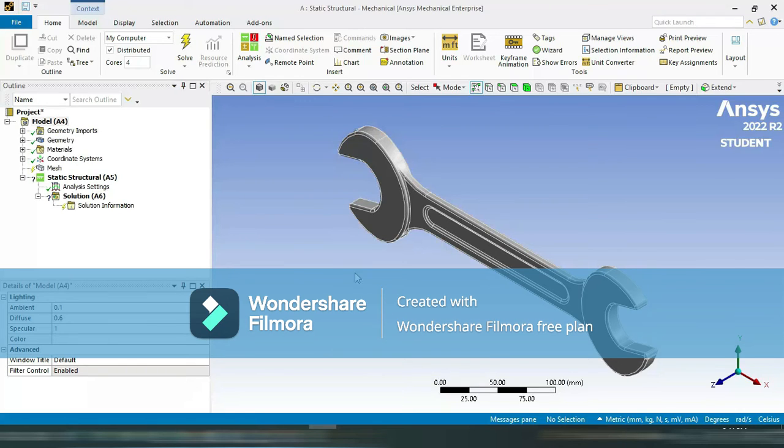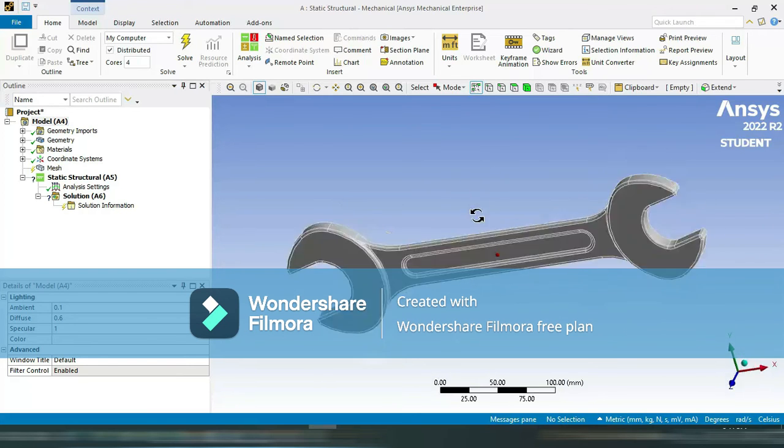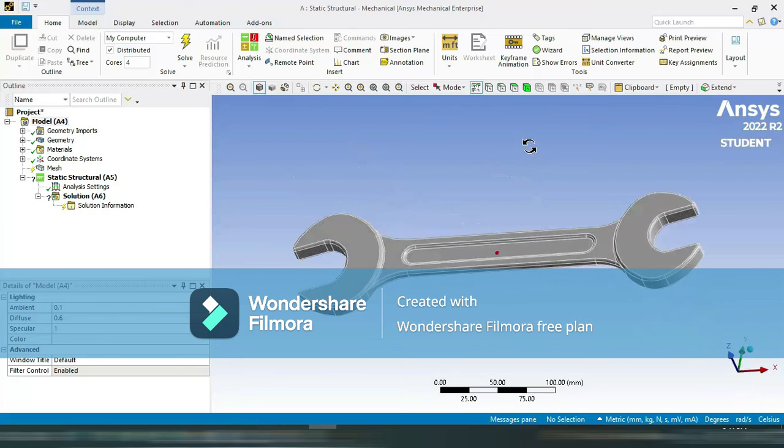Okay, you can see our geometry here. Now we are going to mesh it, that is, we are going to discretize this part into finite elements. That is, by using the mesh command, we are going to discretize this particular part, so that our infinite number of elements will convert into a finite number.